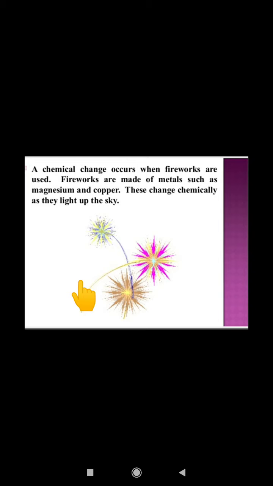Now here are a few examples. Chemical change occurs when fireworks are used. Fireworks are made up of metals such as magnesium and copper. Various metal powders are used to make fireworks. These will chemically change when we light them up, and they will light up the sky, and there will be the formation of various gases and smoke. It means new things have been formed: smoke, color in the sky, and various different smells will come. It means a chemical reaction has taken place.